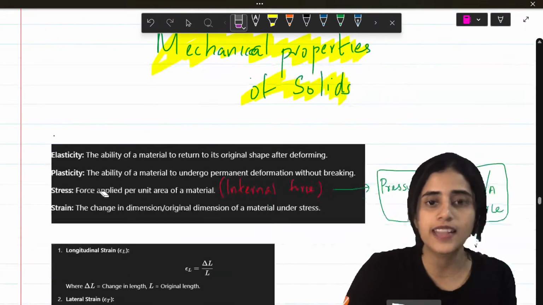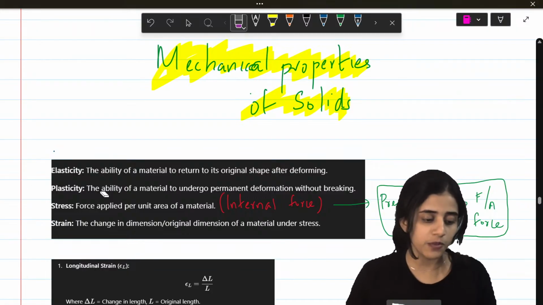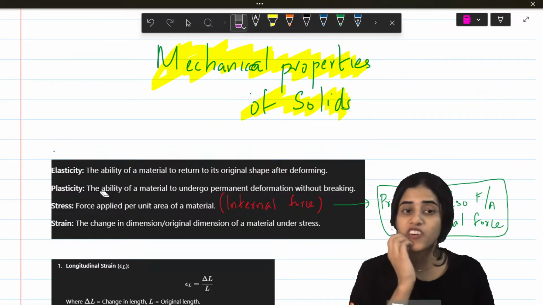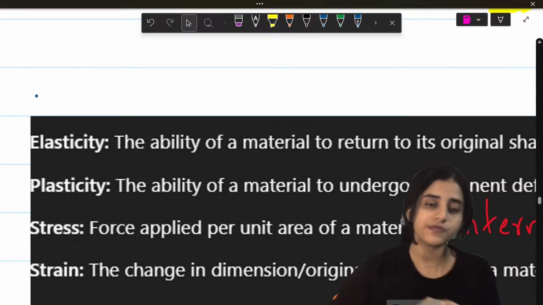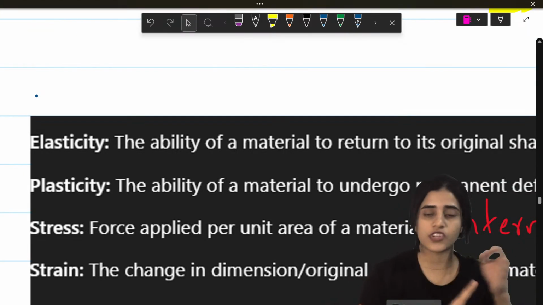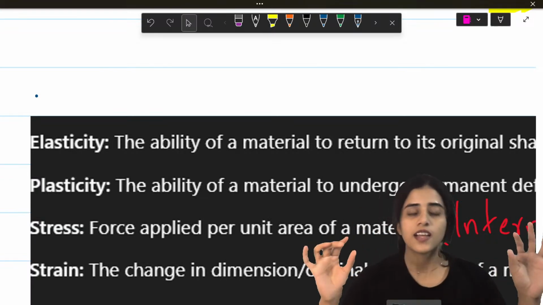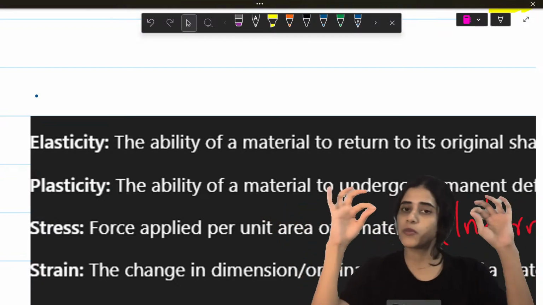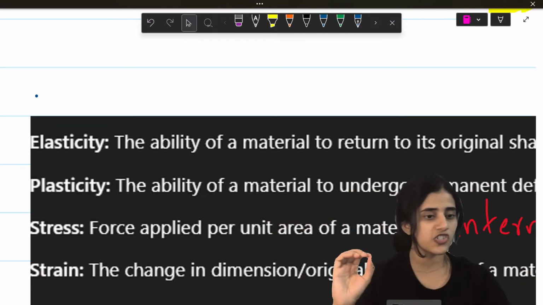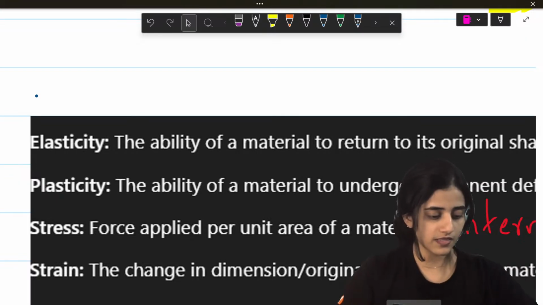Okay. Let's start with mechanical properties of solids. In mechanical properties of solids, the first thing you need to know is these terms. What is elasticity? What is plasticity? What is stress? What is strain? What is elasticity? If I have an elastic spring, I can stretch it. The moment I leave my hand, it comes back to its original shape and size. Right? So that is elasticity.